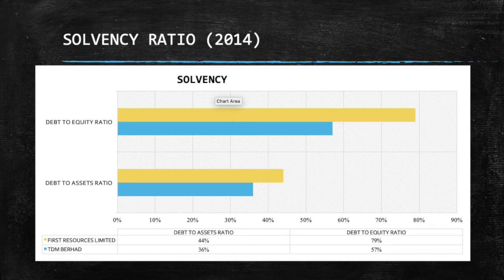In 2014, the debt to assets ratio for First Resources Limited is 44%, while for TDM Berhad, the debt to assets ratio is 36%. Other than that, the debt to equity ratio for TDM Berhad is 79%, while for First Resources Limited is 57%.